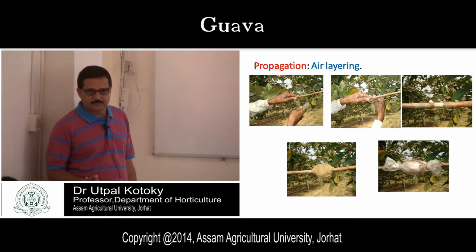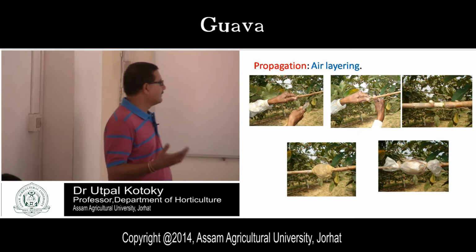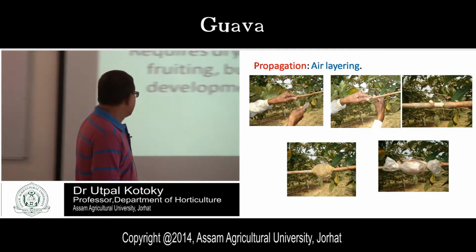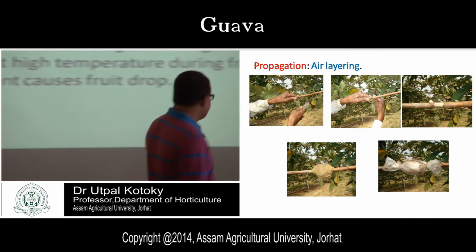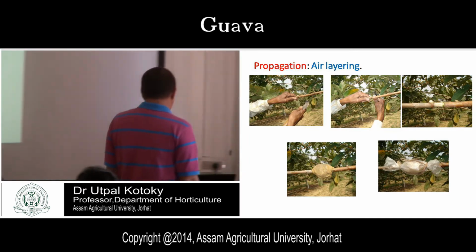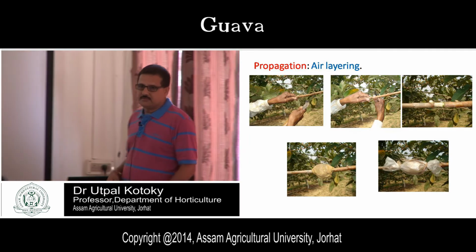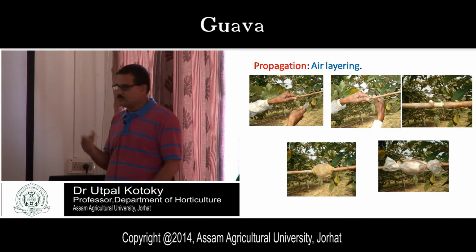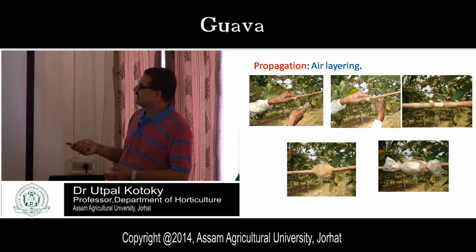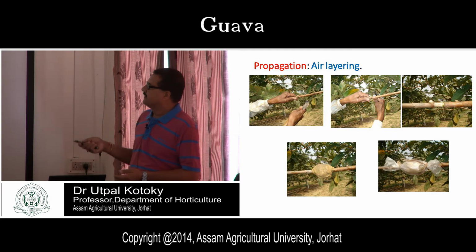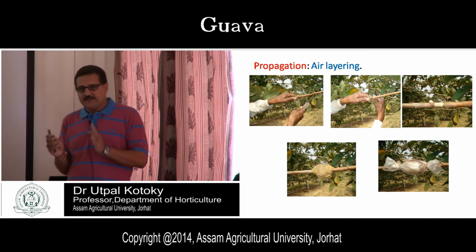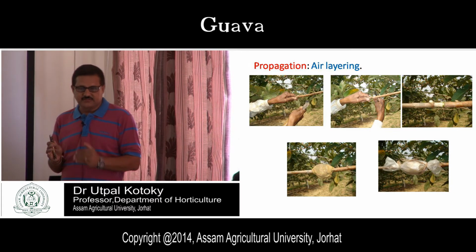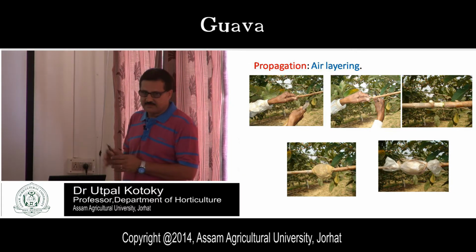Falling of the flowers, isn't it? So falling of the flowers, and also for fruiting this dry climate is required, isn't it? But high temperature is harmful for the development of the fruit. Very high temperature will cause the fruit drop. That is why this is the climatic requirement, and that is why guava can be grown easily in our region, because this is suitable for our region, isn't it?